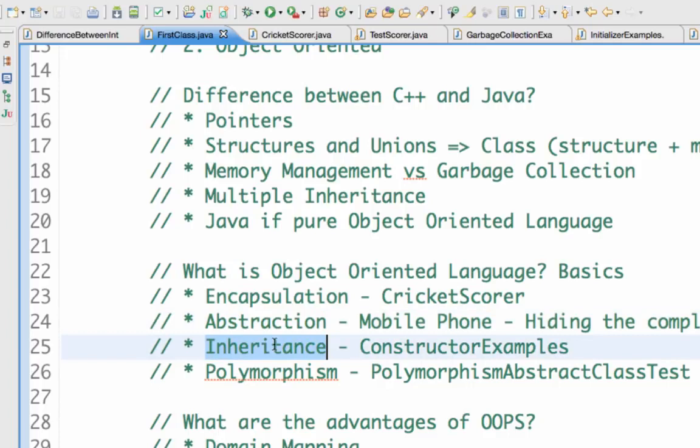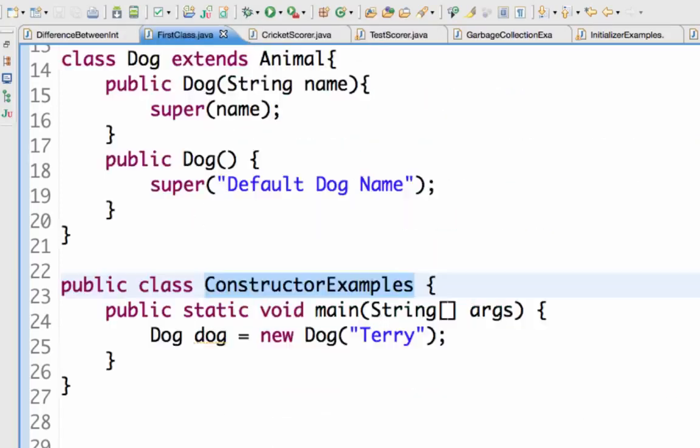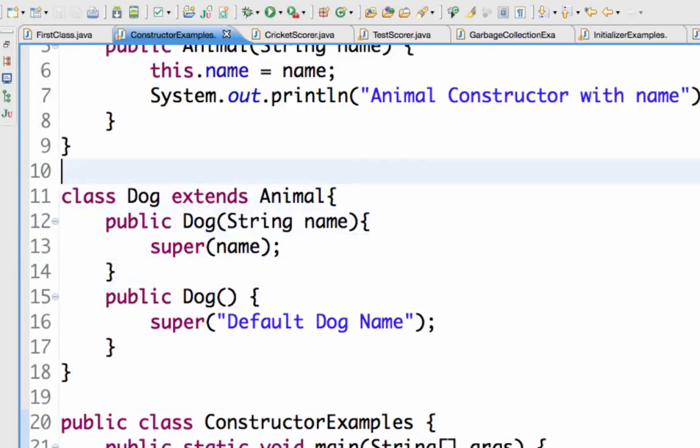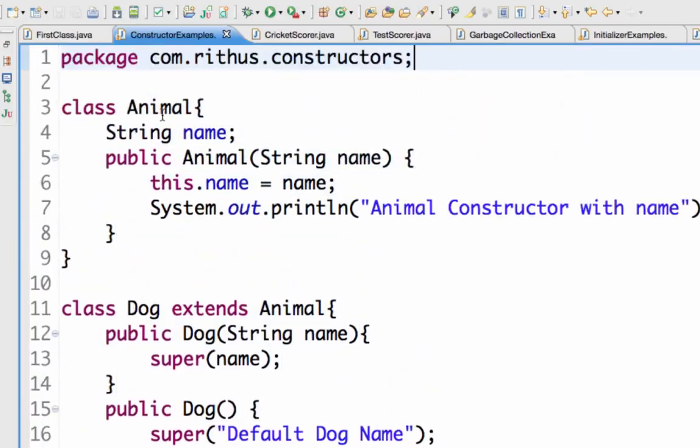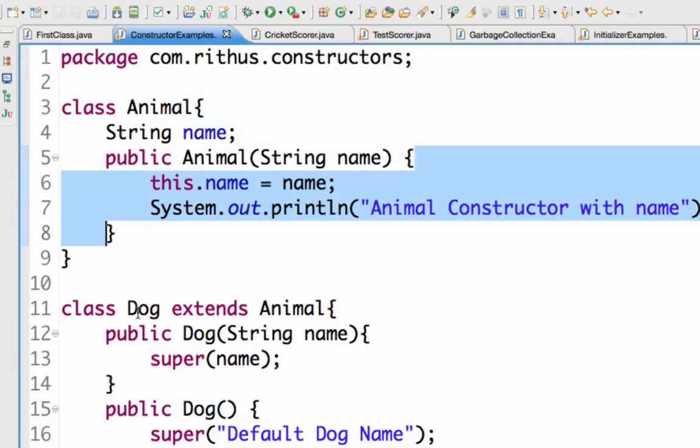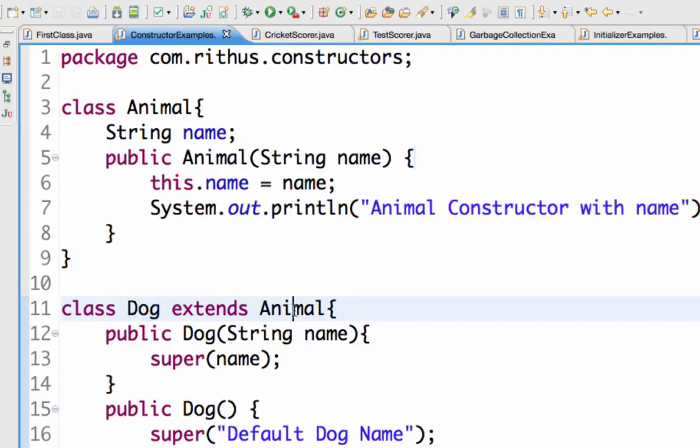The next important concept in object-oriented languages is inheritance. Let's look at a small example on inheritance. If you look at this particular example, we have a class called animal. Animal has something called name. I also have a constructor here. Here I'm creating another class which extends the animal class. So this is what is called inheritance.